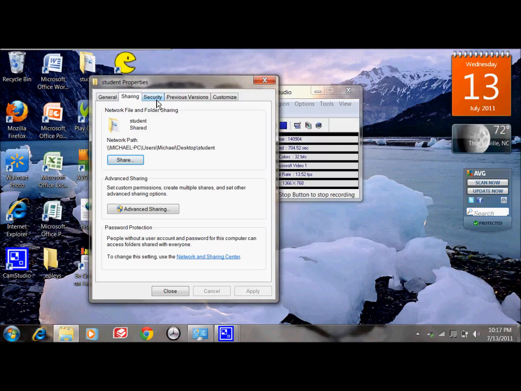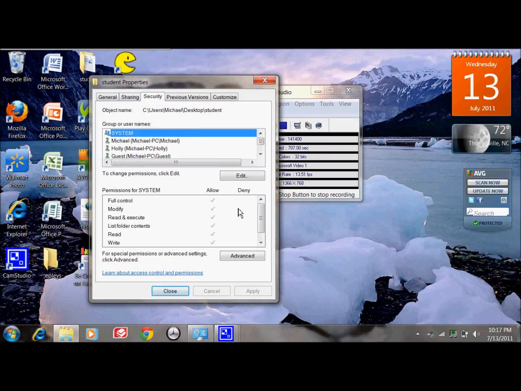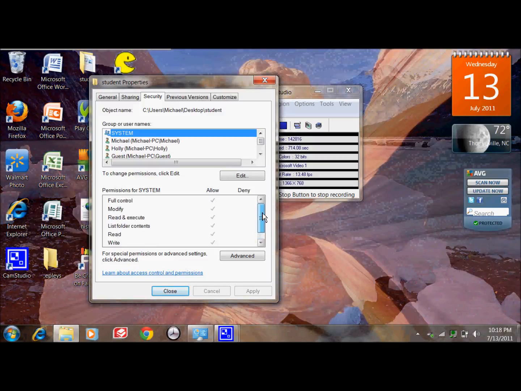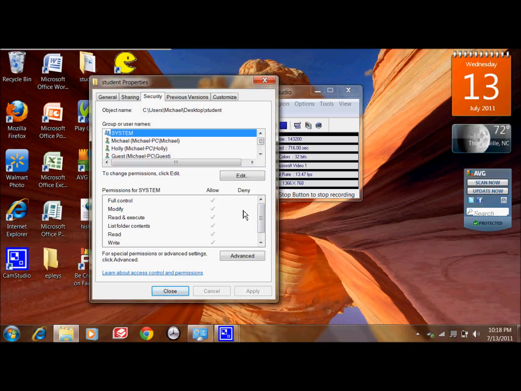I'm going to come up here where security is. Now here are many of the print screens that I shared with you in the video. You can scroll down here and see that I do have full access to my files and folders. I can move, copy, delete, add to. I have full control. Now if I click on Holly's name here, as you can see, the only thing that she can do is read the file. She cannot add to it. She cannot modify it in any way.